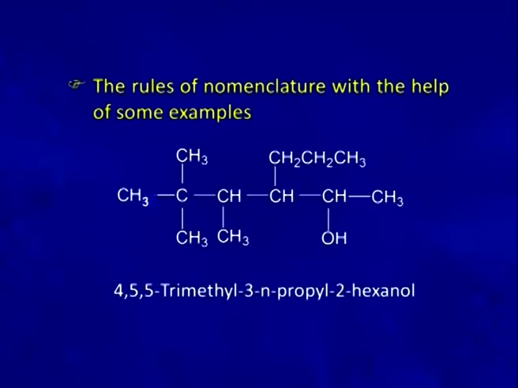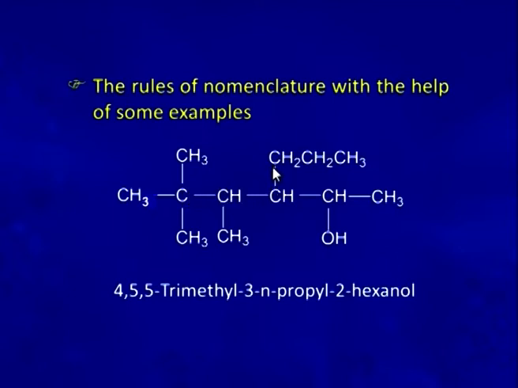In the next example, you can see there are many substitutions. We have these two carbons having 3-methyl substitution, this carbon has a normal propyl substitution, and this carbon has a hydroxy substitution. If we number the molecule from here, you can see that the total carbon chain comes out to be a 7-member carbon chain, but this carbon chain does not contain a hydroxy group. We cannot choose a carbon chain without hydroxy group for naming an alcohol.